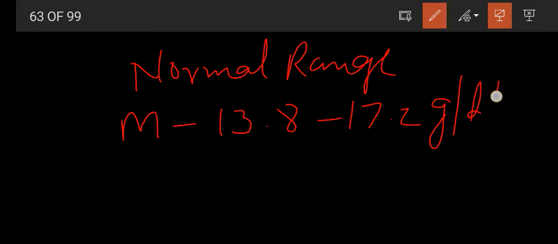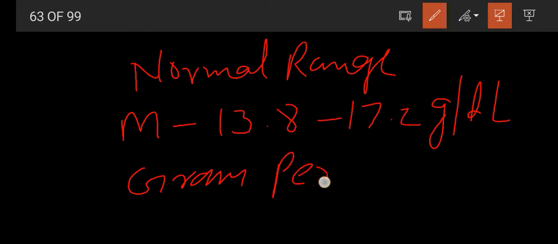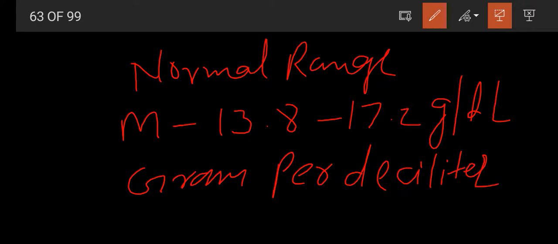What does g/dL mean? Write it down: grams per deciliter. Okay, this is the normal range in male.